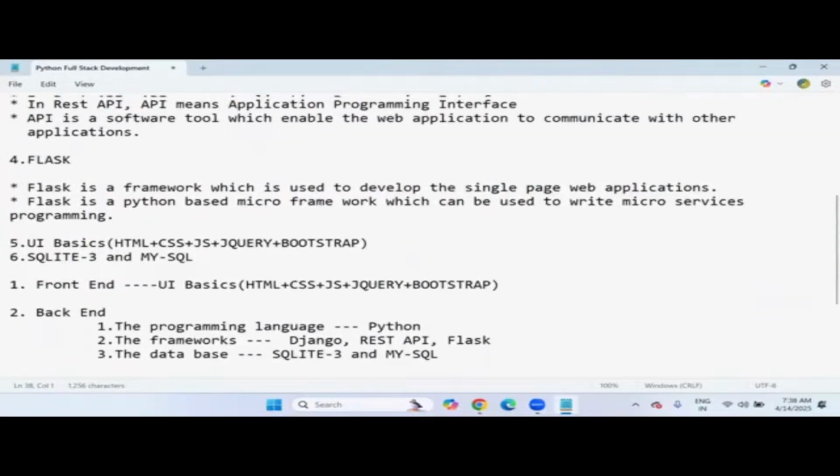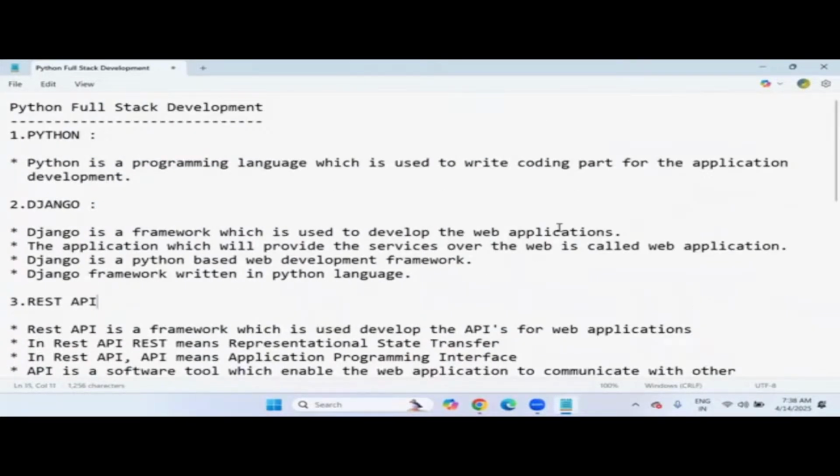But from tomorrow onwards, what is our action plan? I'll focus completely on Python only, for the first 45 to 50 working days. The reason, as I said already, is that without knowledge of Python you can't start with Django, right? Whether you are looking for the full stack development course or only the Python course, no matter, for all of them I'll start from tomorrow onwards with only the Python language.